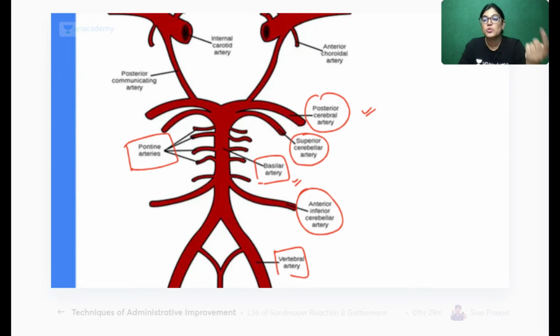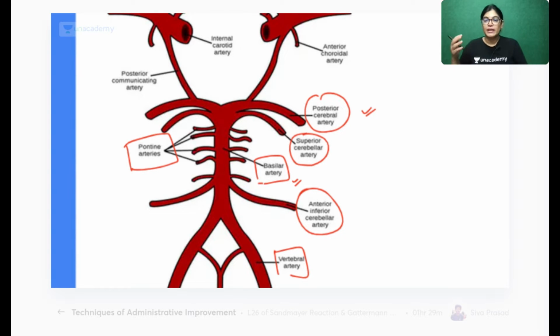It also gives branches to the internal ear, that is the labyrinthine artery, and as it is located in the pons, it gives pontine branches. So please remember this diagram, and do remember, if you form a mnemonic you will also get confused.